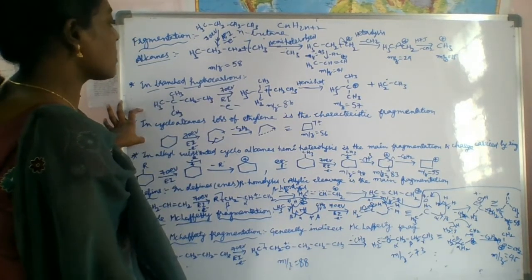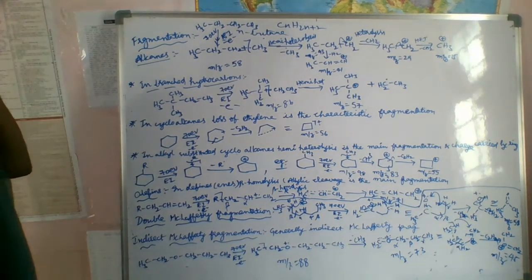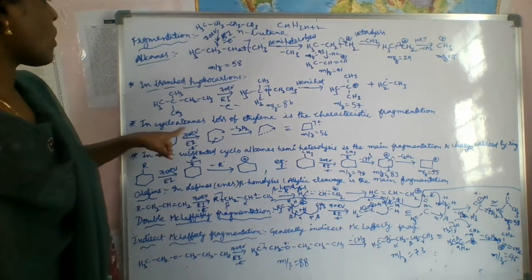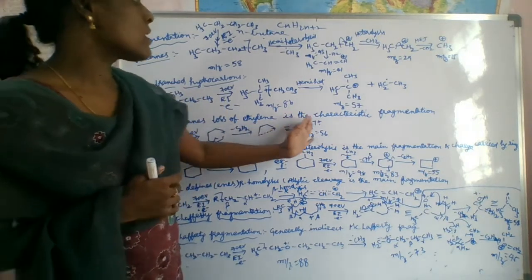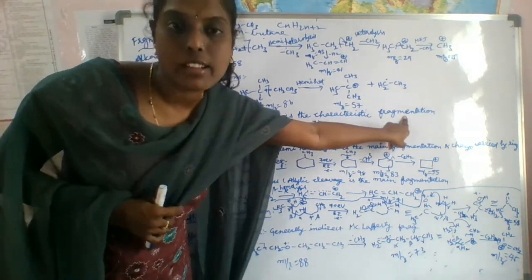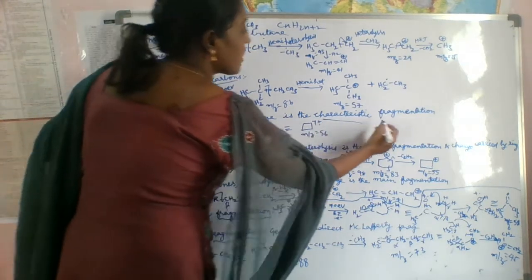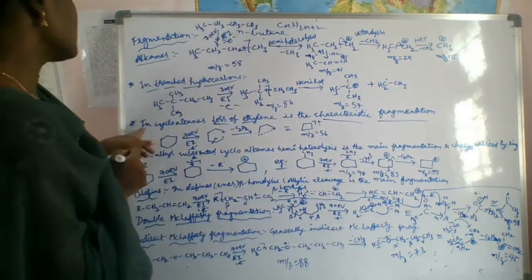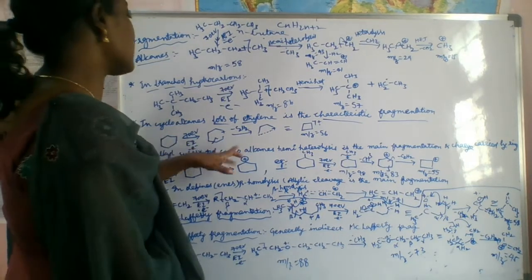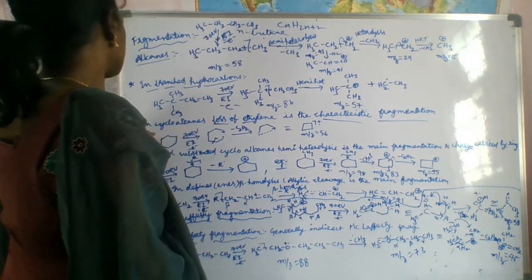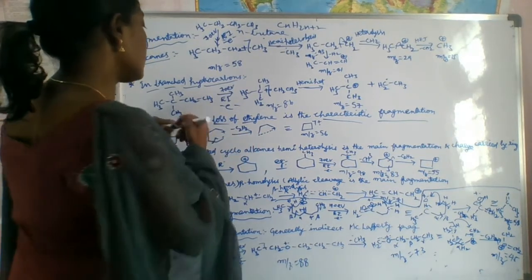Now in cycloalkanes, what is the fragmentation process? How do we do fragmentation in cycloalkanes? What is the main factor? Loss of ethylene is the characteristic fragmentation for cycloalkanes. You have to keep in your mind that this is the major factor. So in cycloalkanes, it loses ethylene, C2H4.